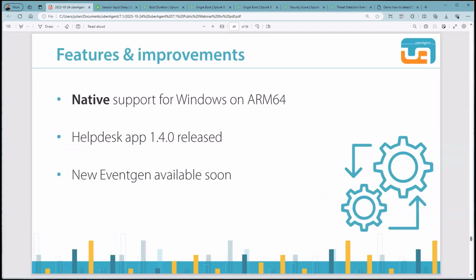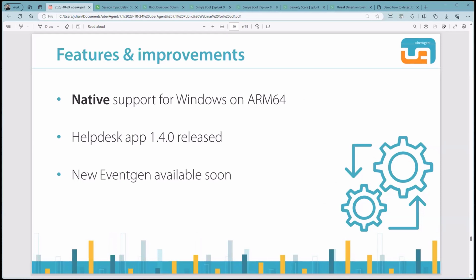There are 3 more features that I'd like to mention. If you're using Windows on ARM64 machines, we can now use UberAgent 7.1 natively there as well. This means that every UberAgent binary has been compiled for ARM64 platform, including our kernel drivers. So there's no need for software emulation, and all UberAgent features are available there.